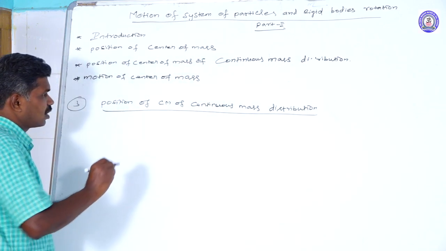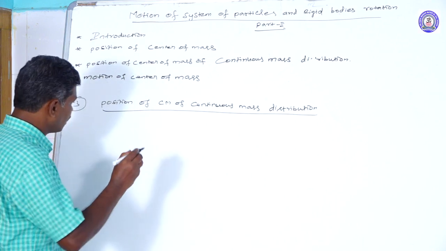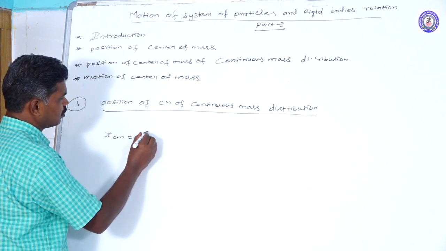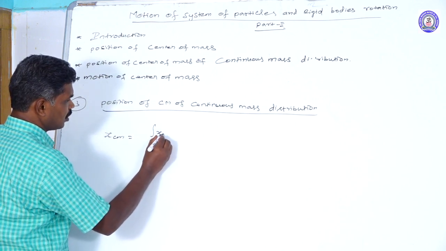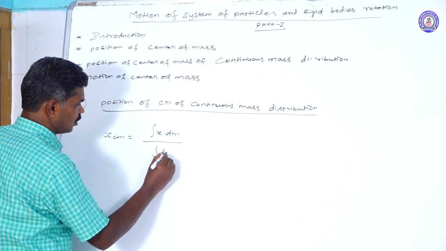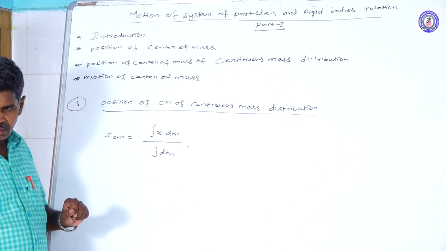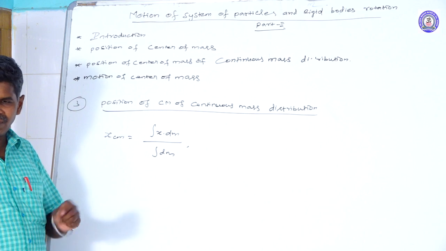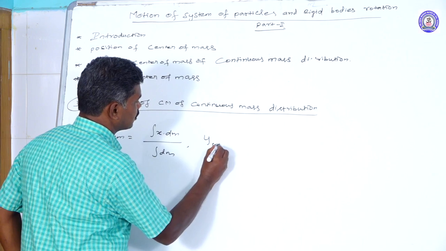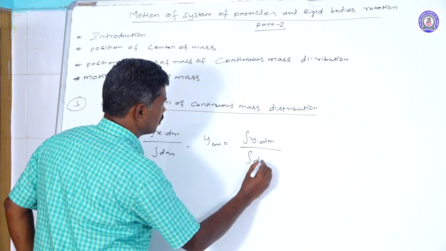So that's why for a continuous mass distribution, the x component of the center of mass of a particle can be taken as x_cm is equal to integral x dm divided by integral dm. That is the integration form. If it is a finite integral, we will substitute the limits. y_cm can be taken as integral y dm divided by integral dm.